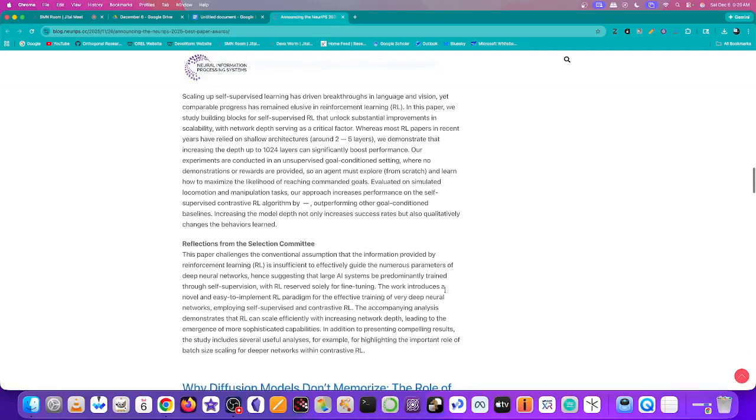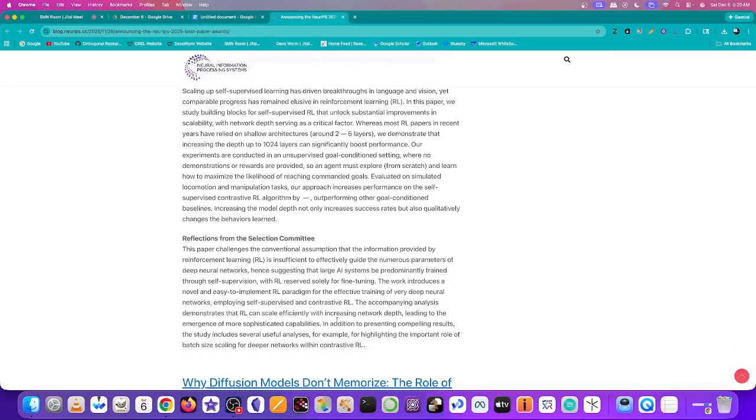The accompanying analysis demonstrates that reinforcement learning can scale efficiently with increasing network depth, leading to the emergence of more sophisticated capabilities. In addition to presenting compelling results, the study includes several useful analyses, for example, highlighting the important role of batch size scaling for deeper networks within contrastive reinforcement learning.